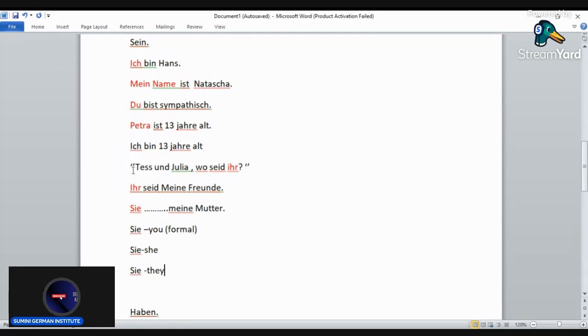So in this case, since the subject is at the beginning of the sentence, we are not sure which one they mean. So all the answers for sie can fit here. So we can say sie sind, that's the first answer. Sie ist, the second answer, and sie sind, the third answer.